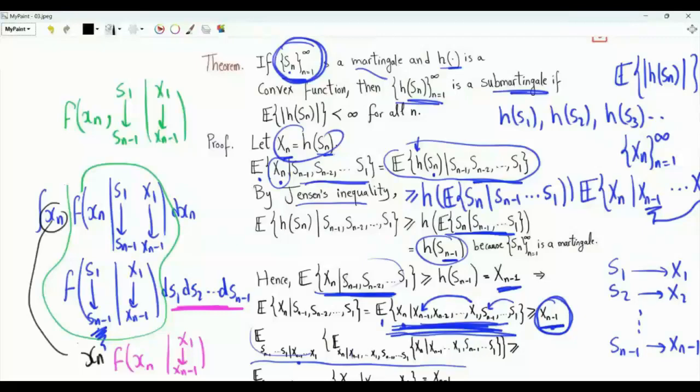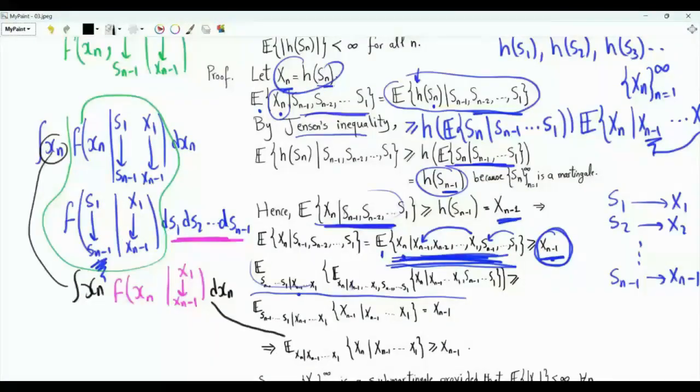Bringing this Xn here and integrating with respect to Xn, we get the conditional expectation of Xn given the random variables from X1 to Xn minus 1. Note that using the law of iterated expectations, or if our random variables are continuous, interchanging the order of integrals, all these are justified by the assumption that we have finite first moments. Since we proved this inequality here, then indeed the sequence X1, X2, X3, and so on is a submartingale.